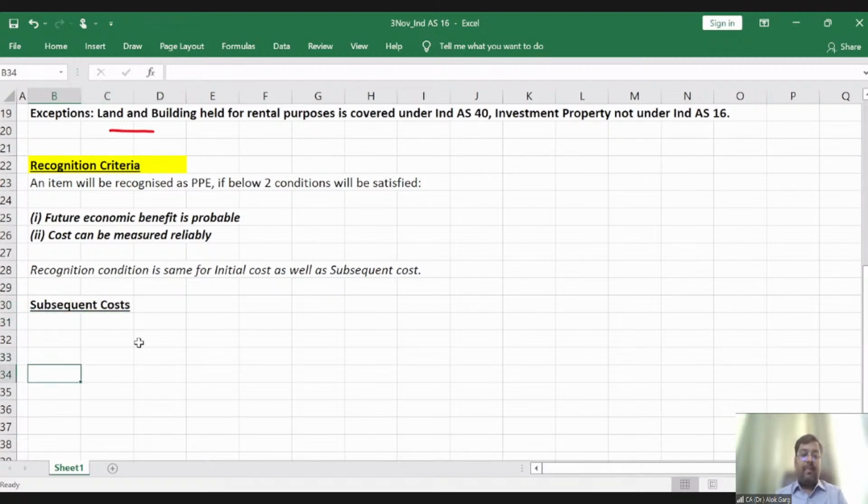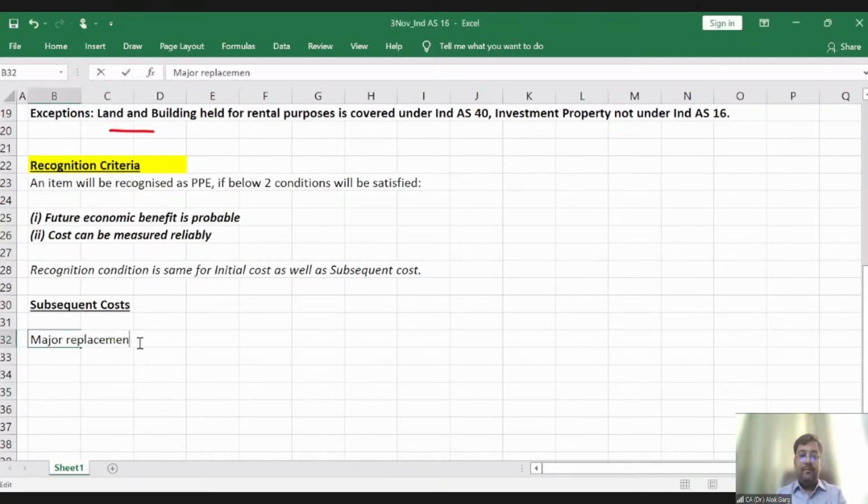Subsequent costs are in the form of major replacement, overhauls, and major inspection, right? The word is major.